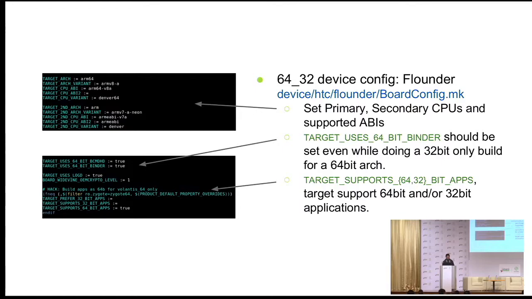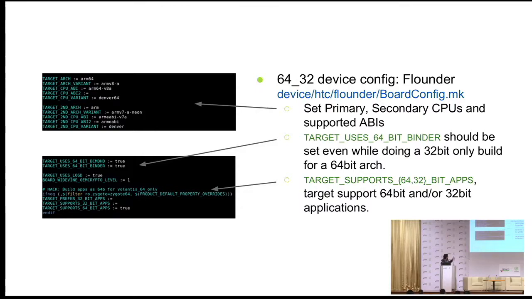In the second section, you see a variable called target uses 64-bit binder. I did not touch it because if you are doing a multi-lib build, this is what goes in by default. This comes in handy if you are trying to use a 32-bit only build on a 64-bit ARC. Because if you don't specify this, then it will not boot. It will not take the 64-bit binder. So it is worth mentioning here that you have to use this variable for a 32-bit only build.